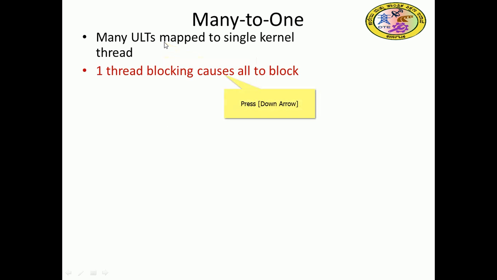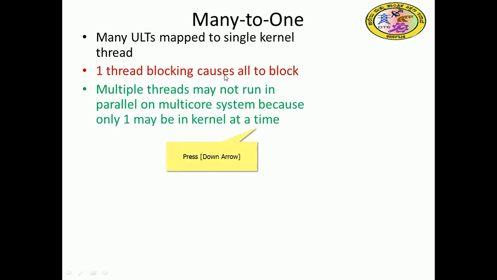One thread blocking causes all to block. If three threads are there at the user level and one thread is blocked for IO or some interrupt happens, then all the remaining user threads will be blocked. So the entire communication will be stopped, right? Multiple threads may not run in parallel on a multi-core system, because only one may be in the kernel at a time. See here, the kernel has one thread while the user has many threads, right?